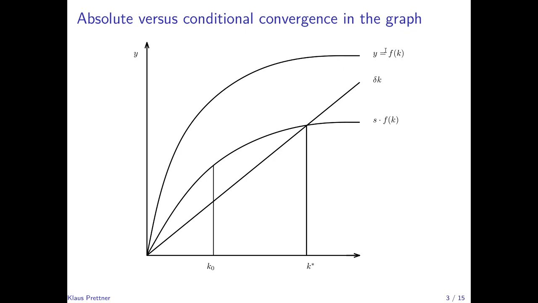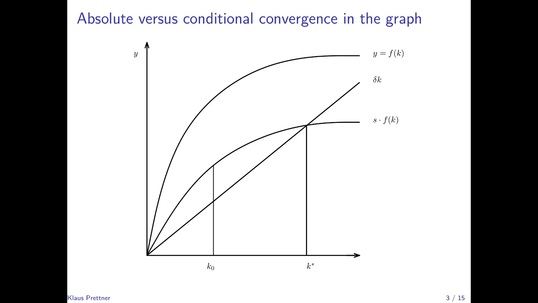And since the production function is concave, we always have that these two curves intersect in the interior, and that's where the steady state is, where gross investment is equal to depreciation, and so the capital stock does not change anymore when we are here. Now, if we have a country that starts at K0, and it is away from the steady state, we know already gross investment is higher than depreciation, therefore capital will accumulate and the country will converge towards the steady state. And during this convergence, per capita income will also increase, but at a decreasing rate because the production function is concave.